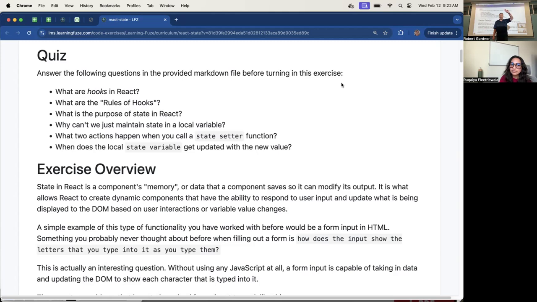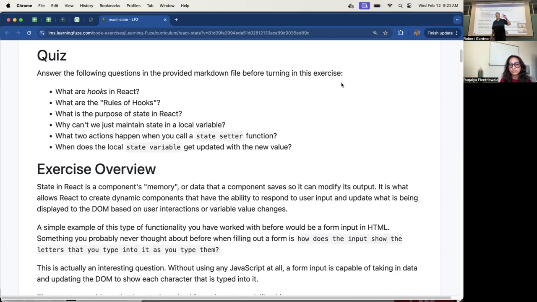It re-renders the component. Okay, it doesn't re-render it immediately. I'll say this, it triggers a re-render. And I'll ask you guys this question over and over again throughout the course of studying React. A lot of times I'll say, you call the state setter, what are the two things that happen? Because you've got to get this in your head and understand it. Number one, it updates the cache. And number two, it triggers a re-render. I'll go over that on this little whiteboard in a minute when we get to the code.